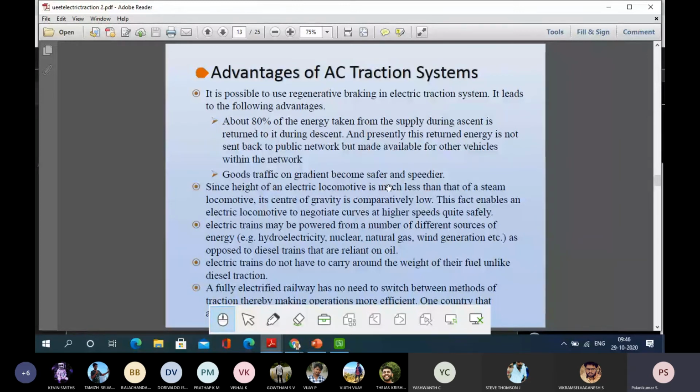You know that we will not always operate the generating stations at full capacity. So the reserve capacity also will be there. That reserve capacity can be used. So without any problem, the train or whatever traction system can go ahead. So that is a very important thing.